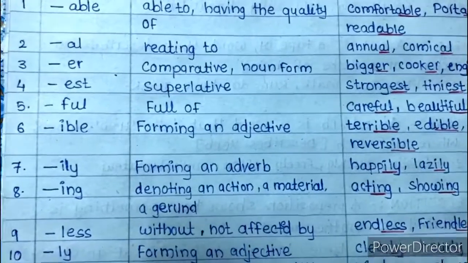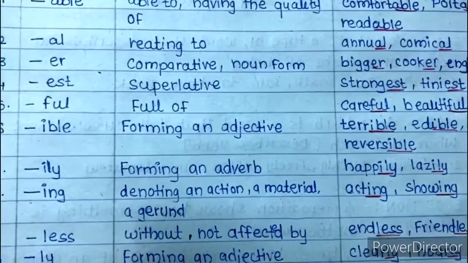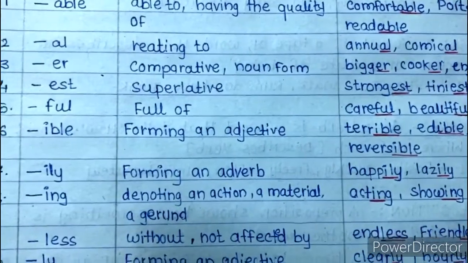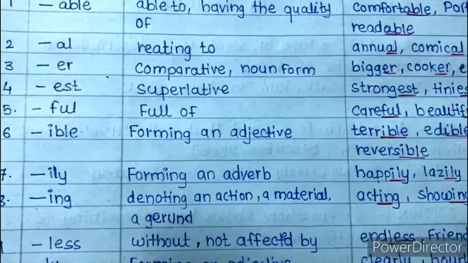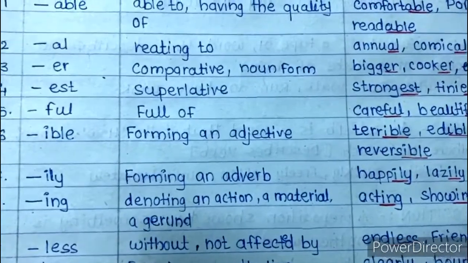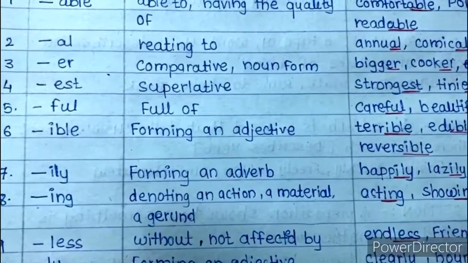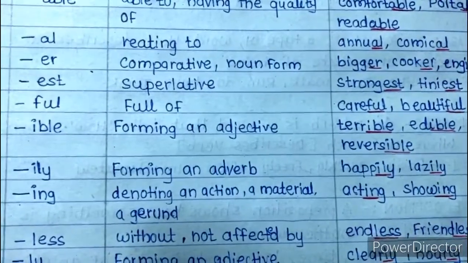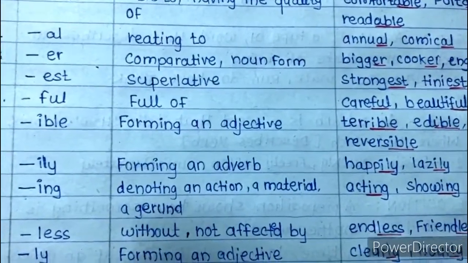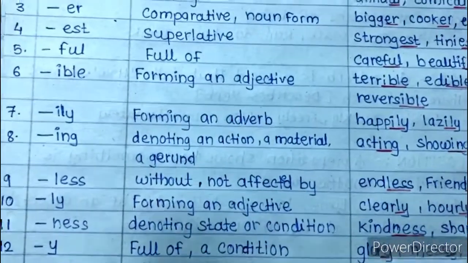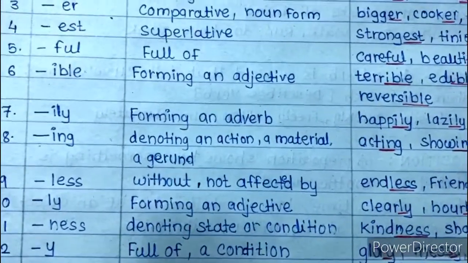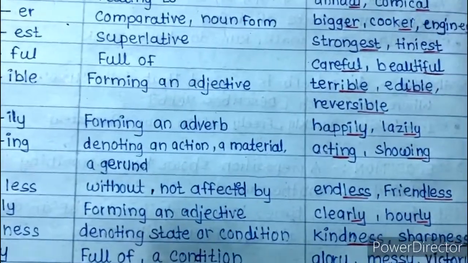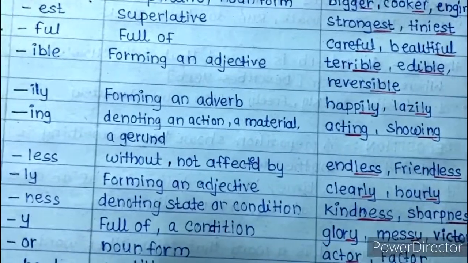Seventh one is -ily, forming an adverb. Examples: happily, lazily, sadly, etc. Next one is -ing, denoting an action or a material or a gerund form. Examples are acting, showing, whatever you want. Next one is -less, meaning without or not affected by. The examples are endless, friendless.